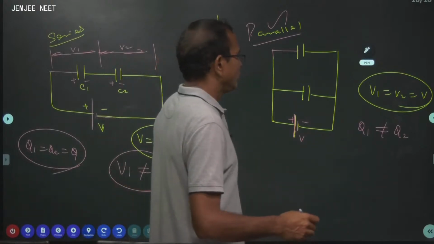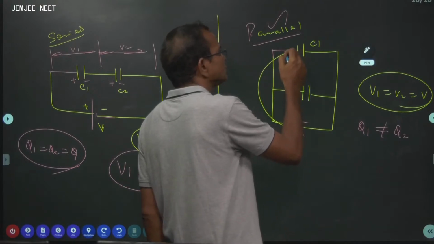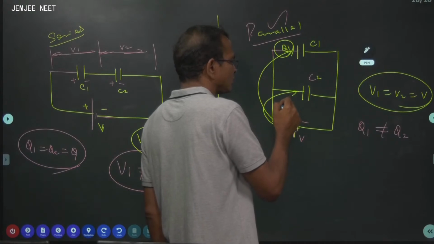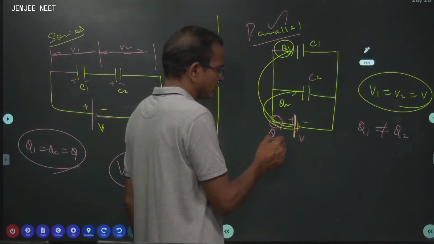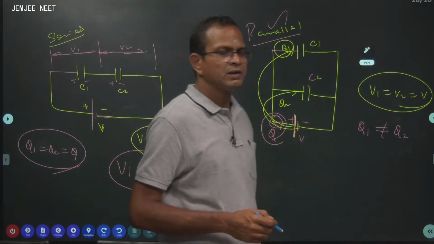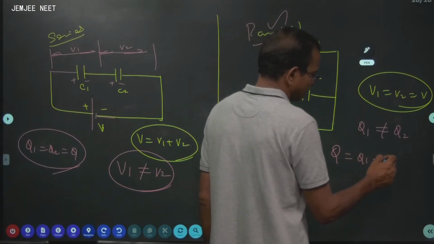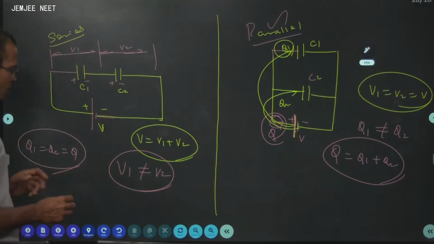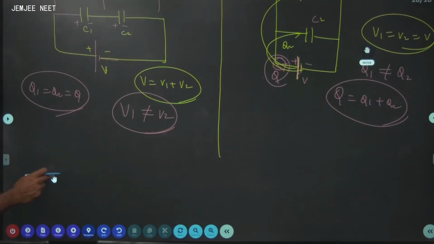Suppose it is C1, it draws its own charge Q1. This is C2, it draws its own charge Q2. The total charge here is Q, given by Q1 plus Q2. We are sure Q is equal to Q1 plus Q2. Sir, very simple. I want to calculate V1 and V2 by shortcut method. That is our idea now.